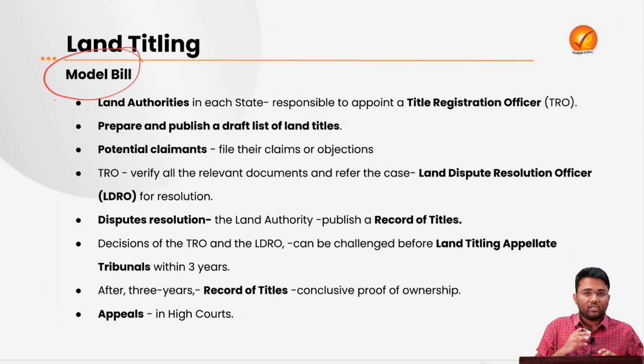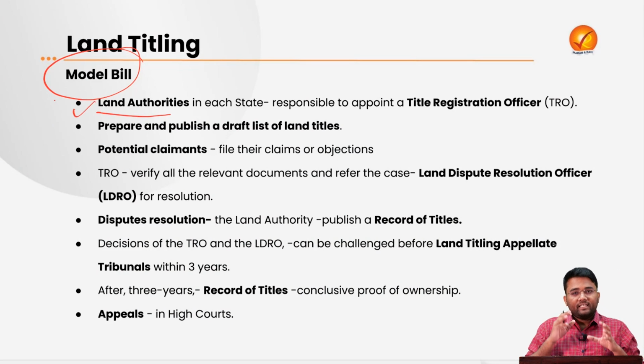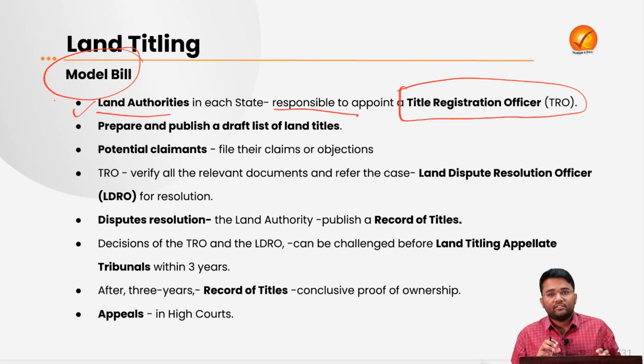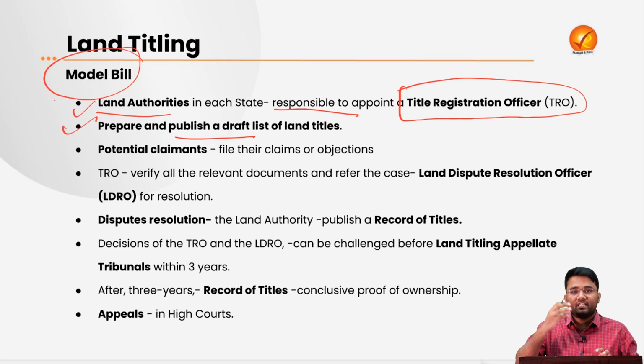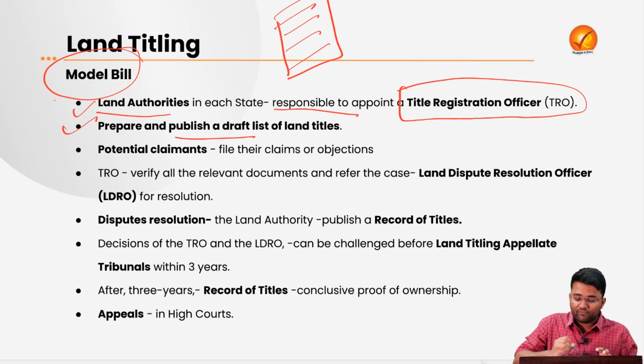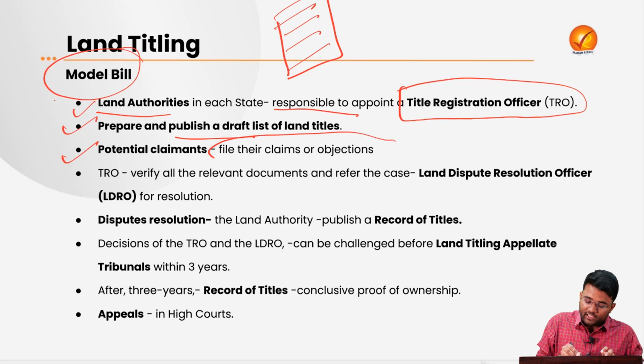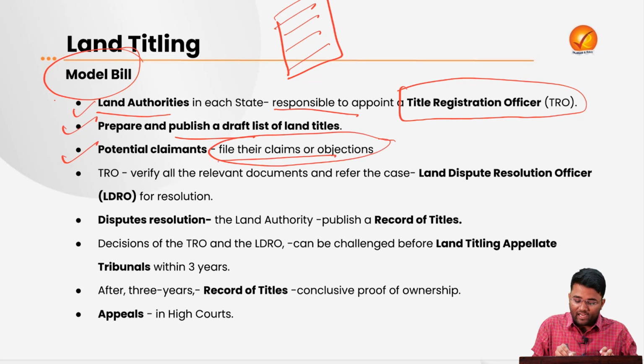Under this model bill, there will be land authorities in each state, which will be responsible for appointing the title registration officers. These TROs, or title registration officers, will prepare and publish a draft list of land titles as they are at present. This means they will prepare a draft list consisting of the names of people having present ownership. Then there will be potential claimants, because there is a lot of litigation going on. These potential claimants will file their claims and objections on the draft list that was prepared by the TRO.